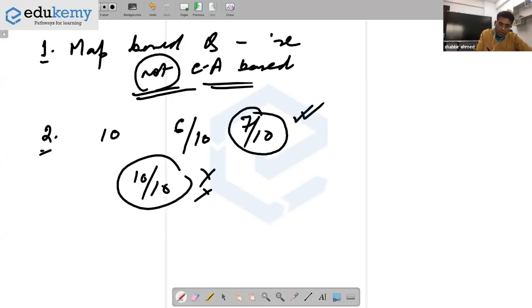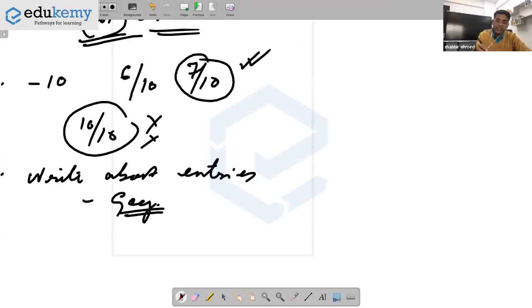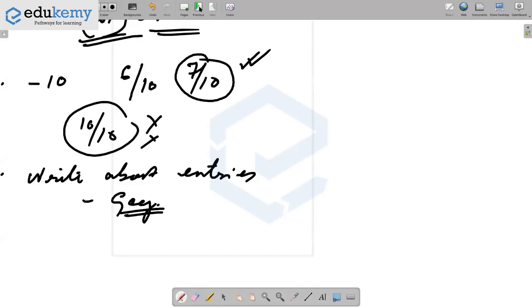And you must also ensure that you write about the locations, you write about the entries. When you write about the entries, make sure you add as much geographical information as you can. Do not make it random writing. Keep it geographical based discussion.